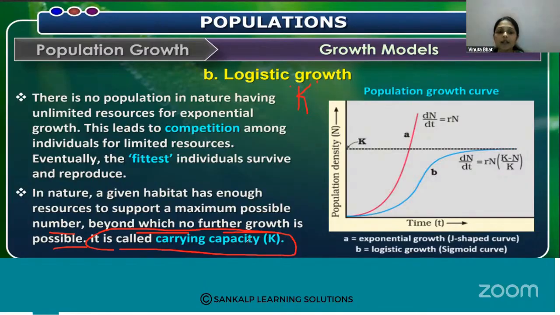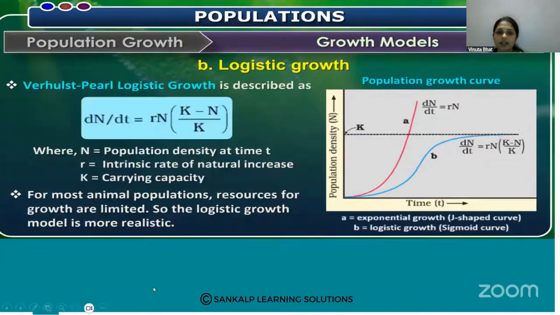That is called the carrying capacity, that is K. So this line shows the carrying capacity, meaning more than this, no organisms are able to survive in that particular geographical area.